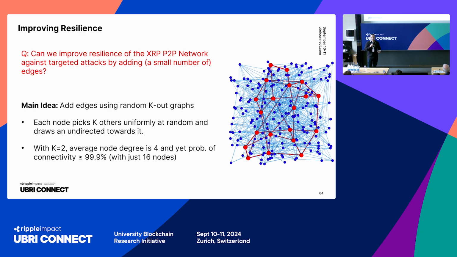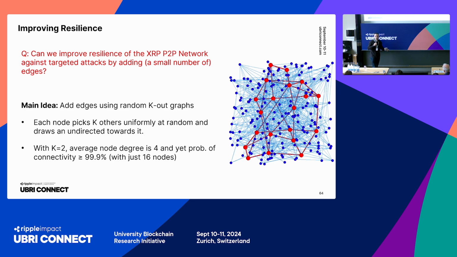What we found out in the past was that this is a really nice way to create a network that is sparse but connected. K equals 2 or greater is enough to ensure connectivity with high probability. And luckily, unlike most other random graph works, we don't have to go through the asymptotic regime where the number of nodes has to go to infinity. We can actually prove that this network is connected with 99.9% chance, even if you do it with just 16 nodes. If you do this construction with 20 nodes, you can add another 9. If you do it with 25, you can add another 9, and it goes like that.